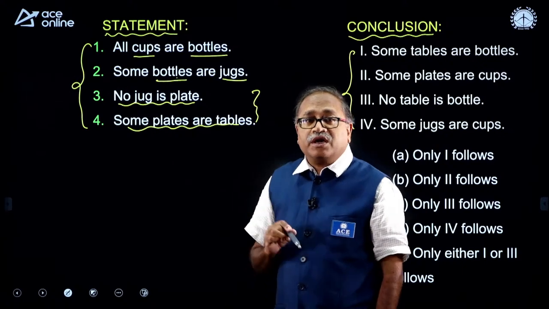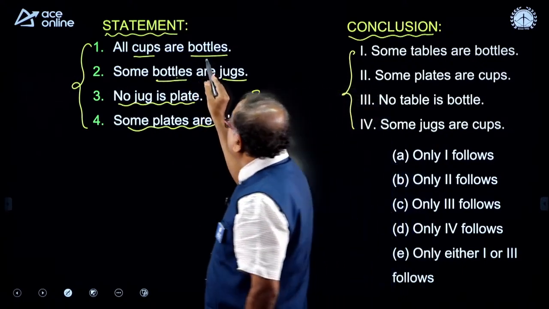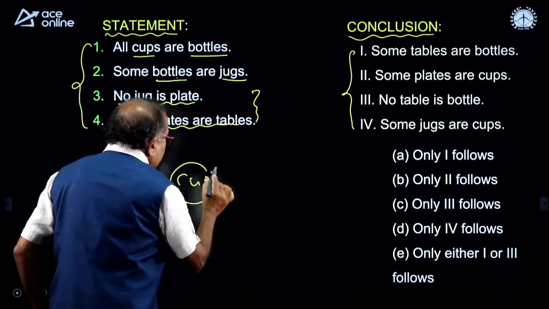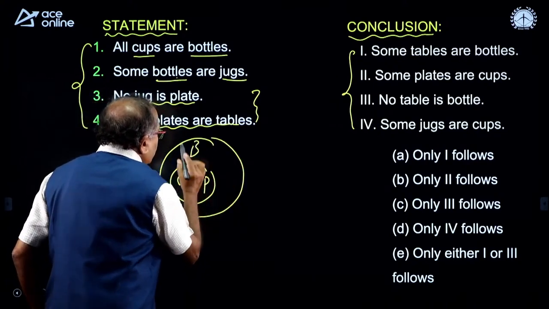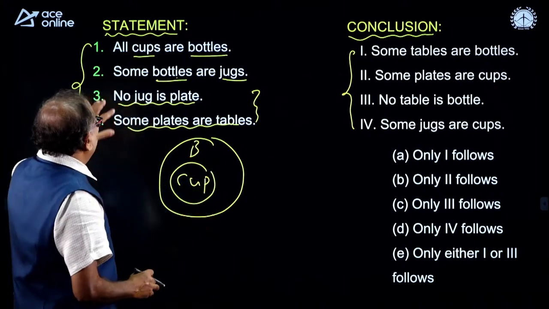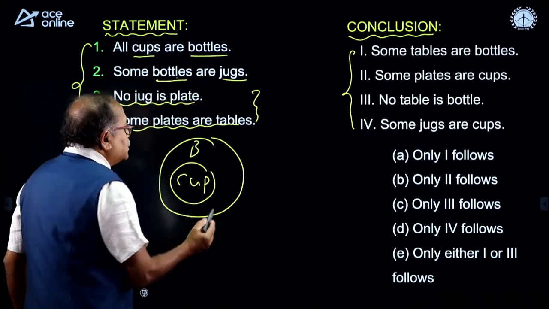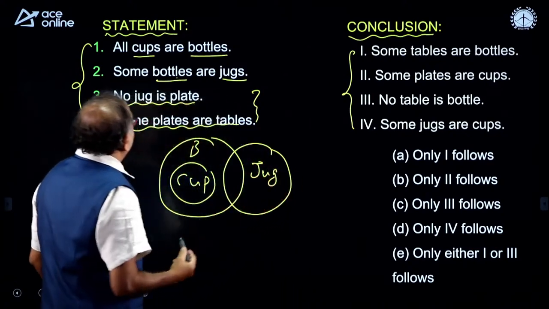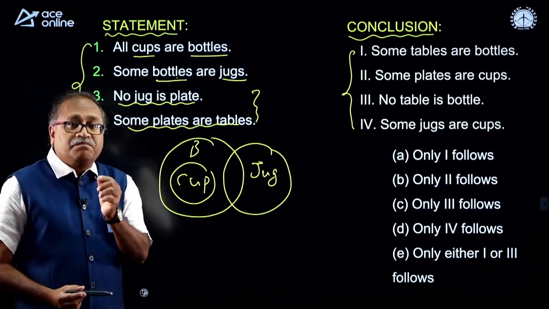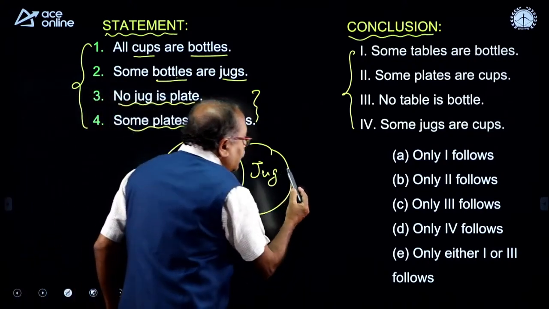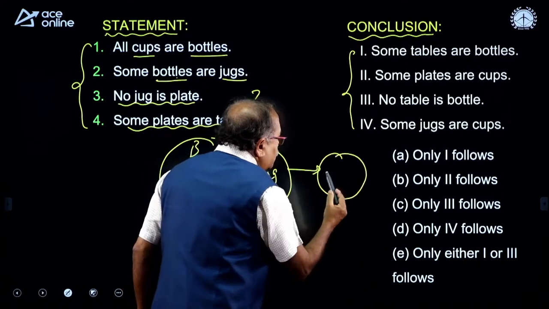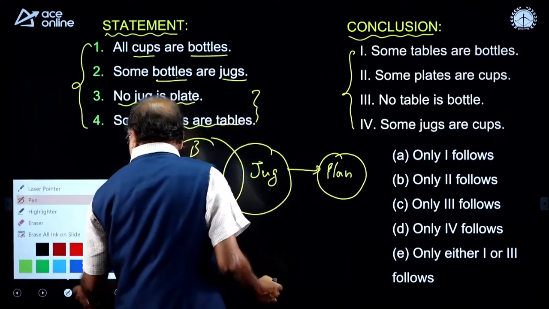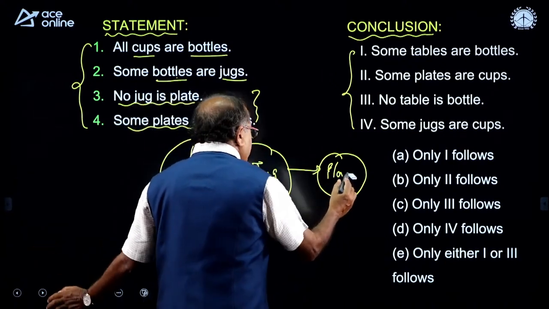Now, how do I do it? I will draw the diagram first. All cups are bottles. So, this is cup, and all cups are bottles. For bottle I am just writing B. Some bottles are jugs, it says. So, look at this one, this is jug. Some bottles are jugs, and no jug is a plate. So, this is jug and it says that no jug is a plate. The jug and plate are separate, it is a plate.